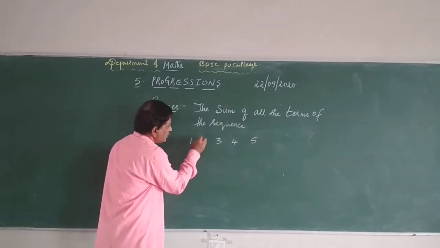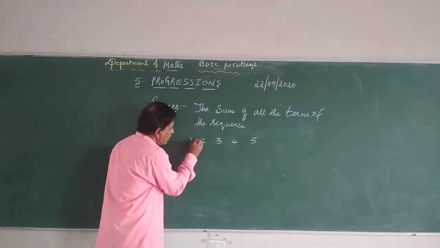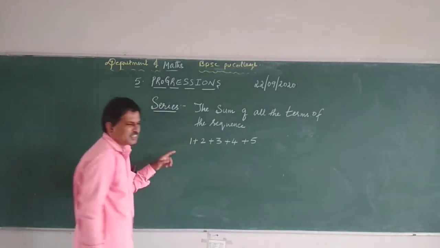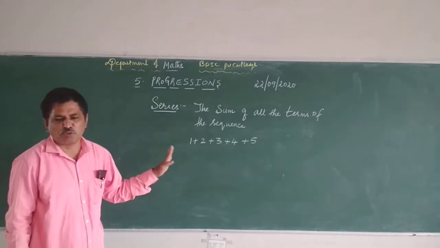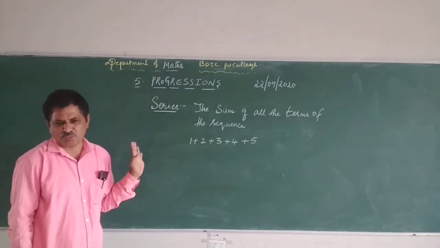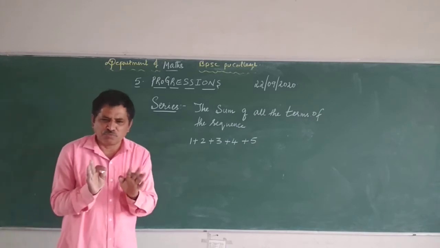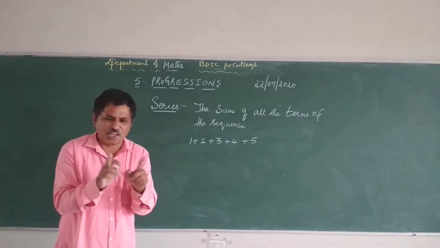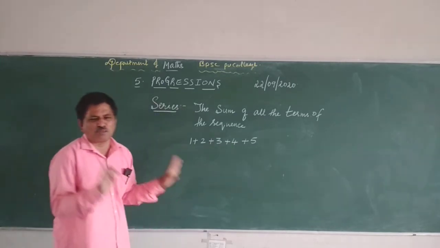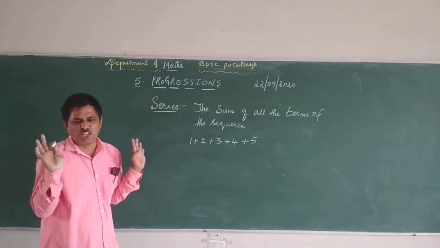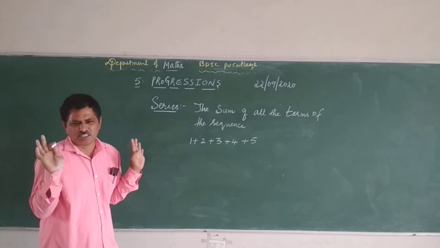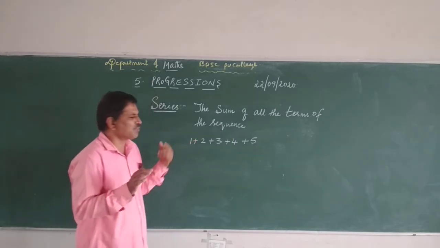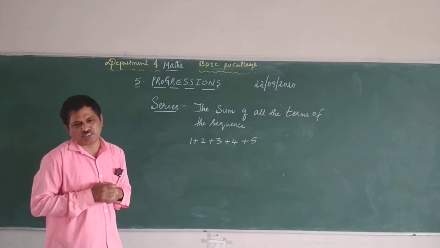For this sequence, see the sum of all the terms. Between the terms, if I write a plus sign, then this will become a series. There is no difference between sequence and series, both are one and the same. If you write a plus sign between the terms of the sequence, it becomes a series. So a series is nothing but the sum of all the terms of the given sequence.